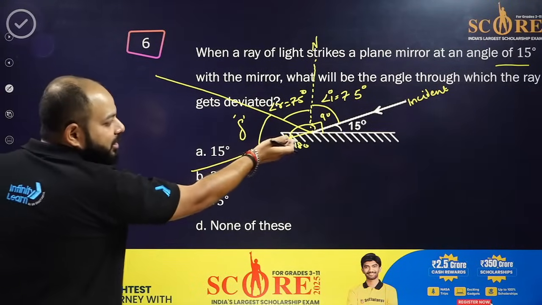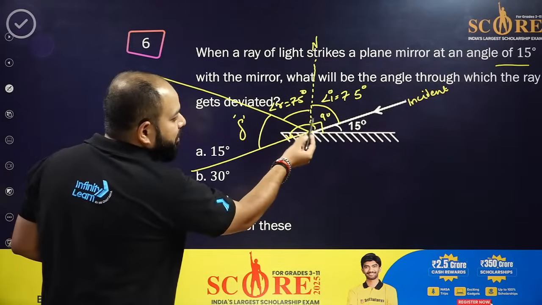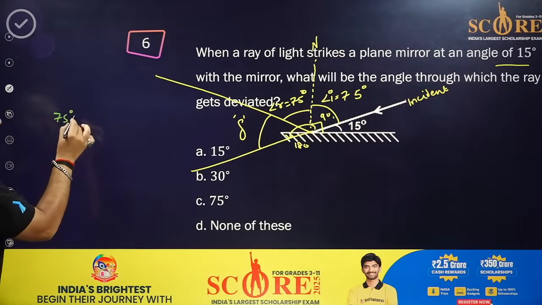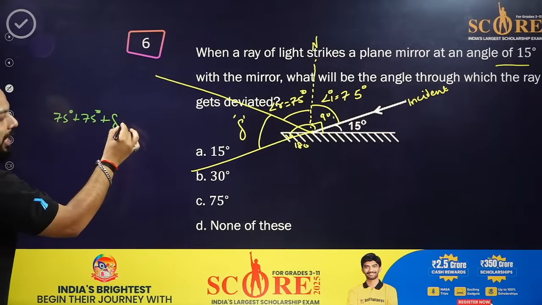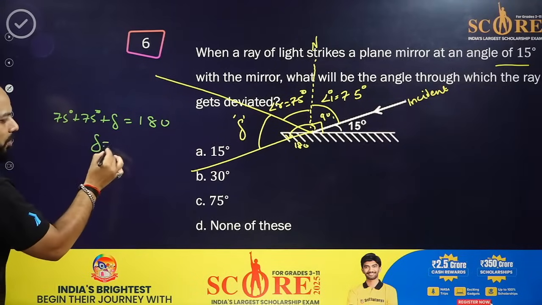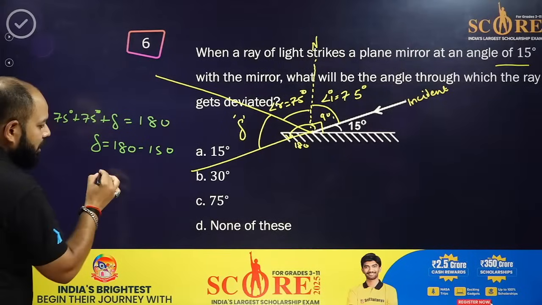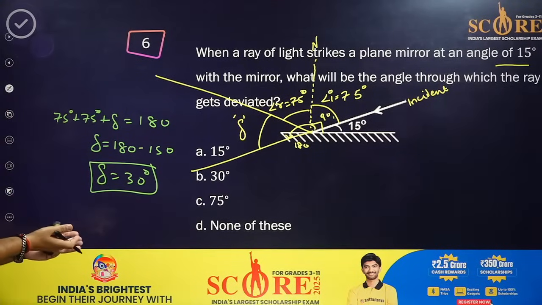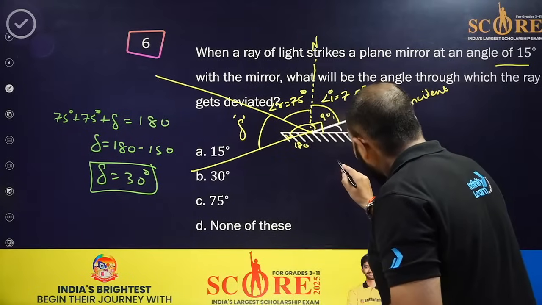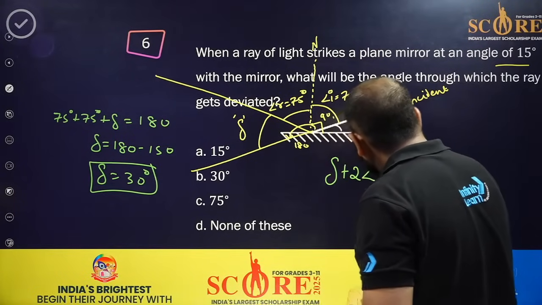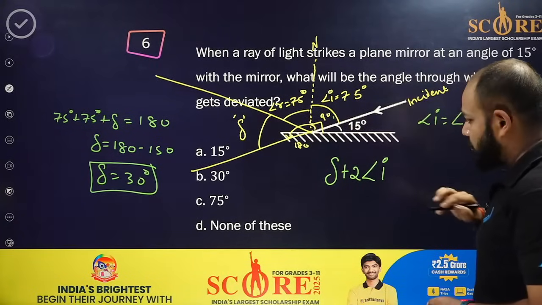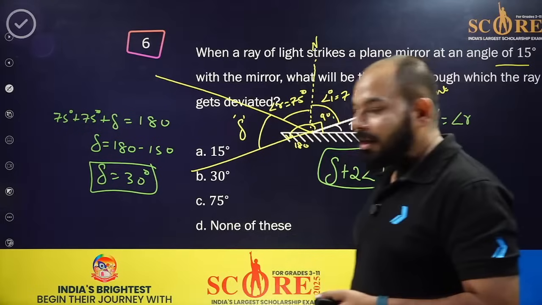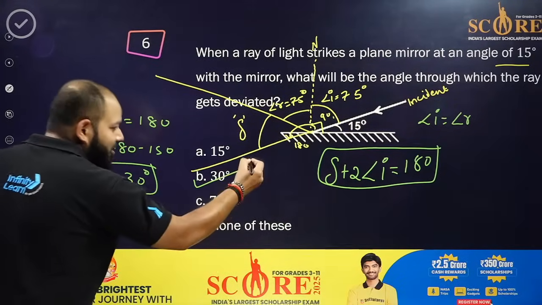So now this complete is 180. The total sum is 75, 75 and del. So 75 plus 75 plus del equals 180. So del equals 180 minus 150. So del will be equal to 30 degrees. Either you do it like this, or we have the formula: del plus twice angle i equals 180 degrees, because angle i equals angle r. Yes, the answer is B, 30 degrees.